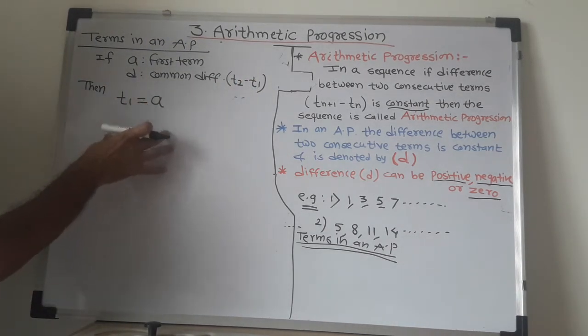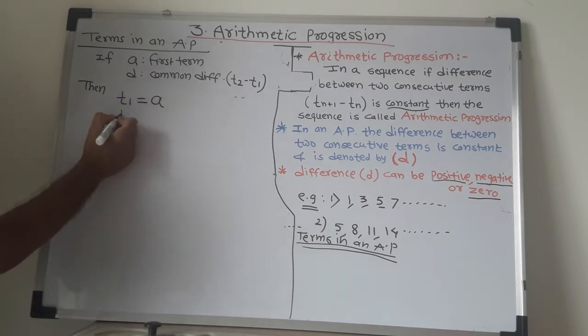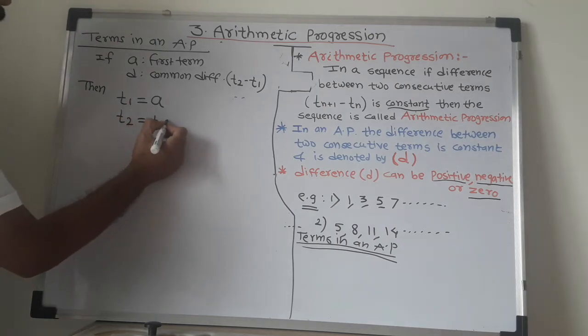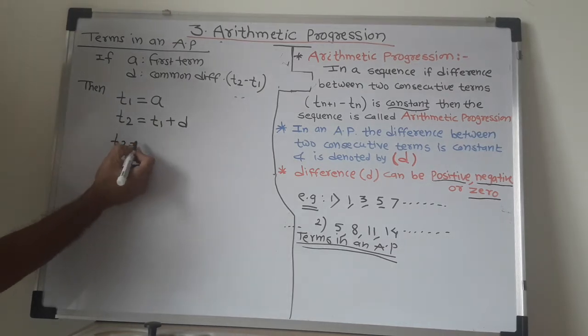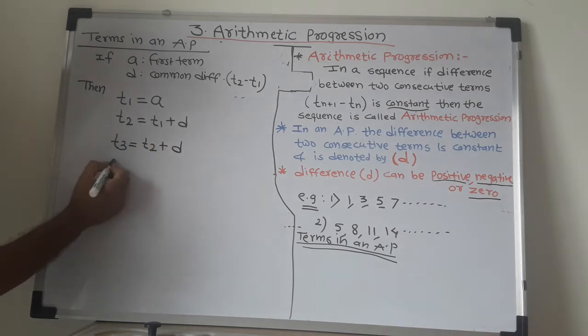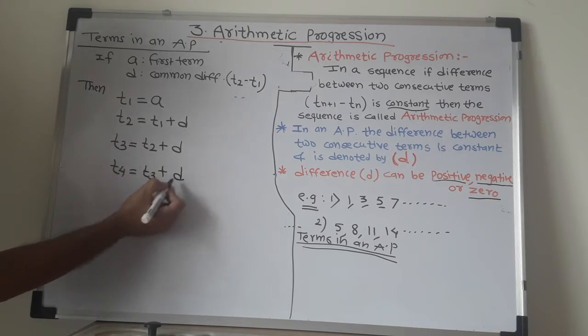Then how to obtain the terms from that arithmetic progression? T1 is equal to A, T2 is equal to T1 plus the common difference. Then T3 is equal to the previous term plus the common difference, T4 is equal to the previous term plus the common difference.